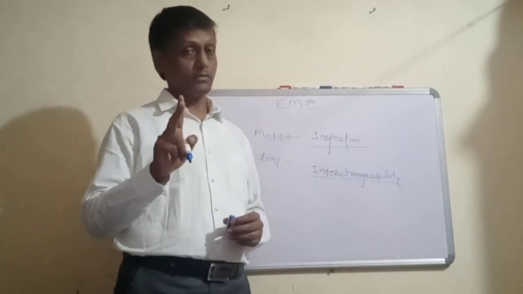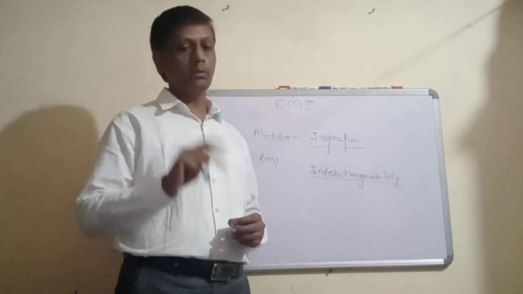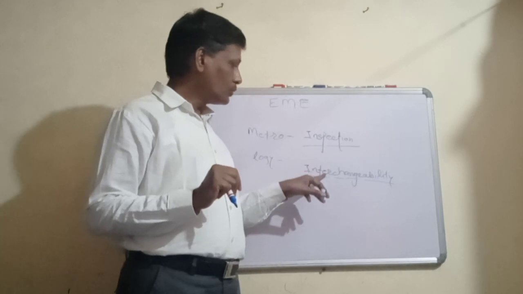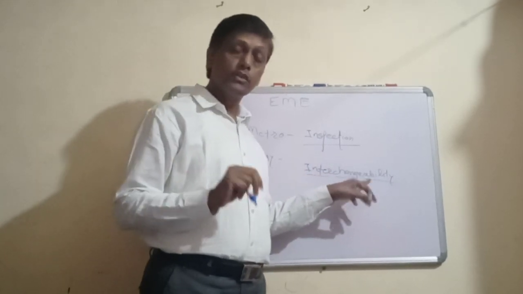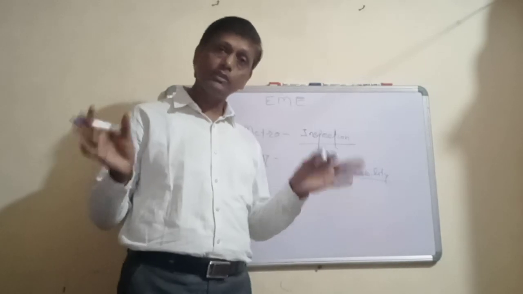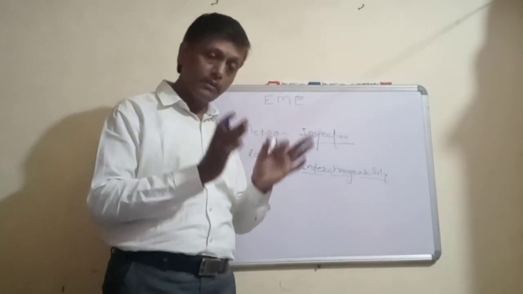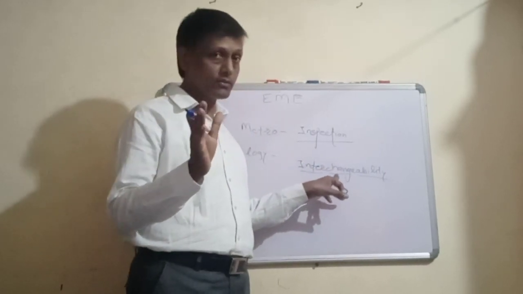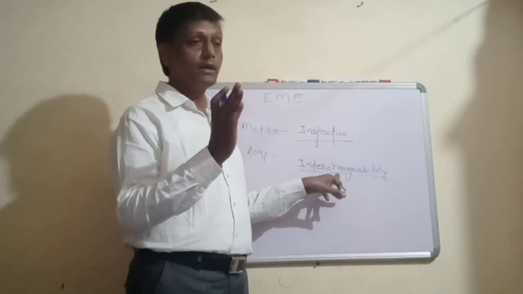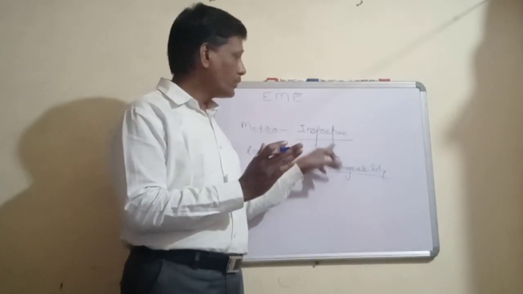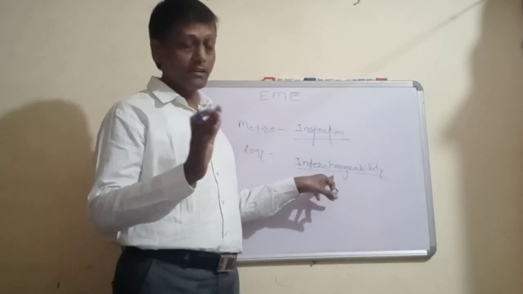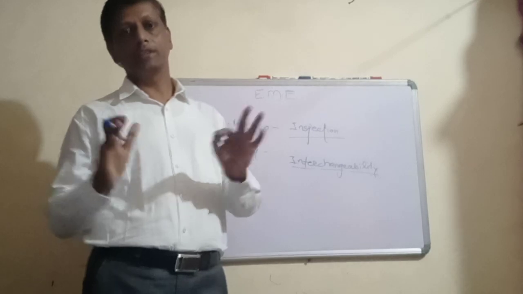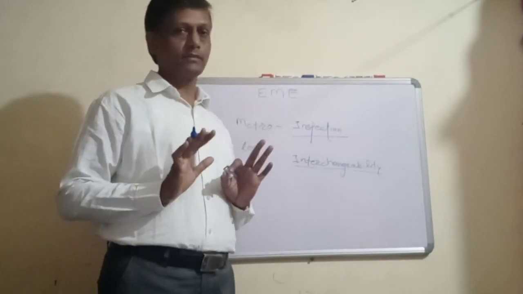We have seen two needs of inspection. To achieve interchangeability, suppose different parts are manufactured at different places and assembled at a different location. If we want those parts to perform their functions as required, we need inspection, because inspection is one of the key things that can check and judge whether parts are manufactured as per their standards or specifications.